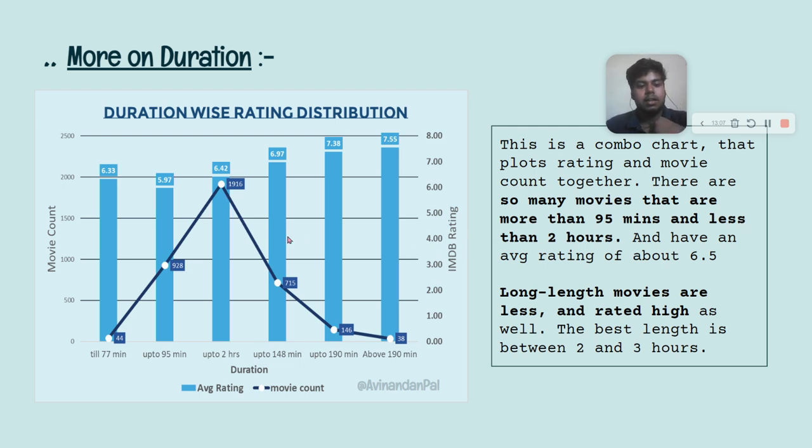Also, this is another analysis that I did apart from the requirements. This is a combination chart where average rating is plotted along with the movie count. As you can see, up to the 2 hour mark, there are so many movies, and they have an average rating of 6.4. On this side and this side, the movie counts lessen, but as the movie is more lengthy, the rating is higher, and on this side the rating is a little lower.